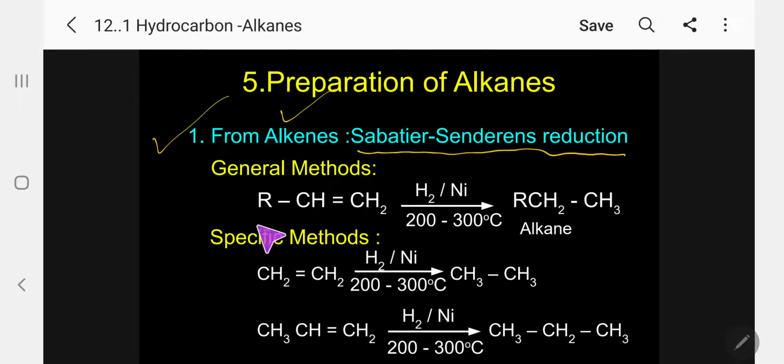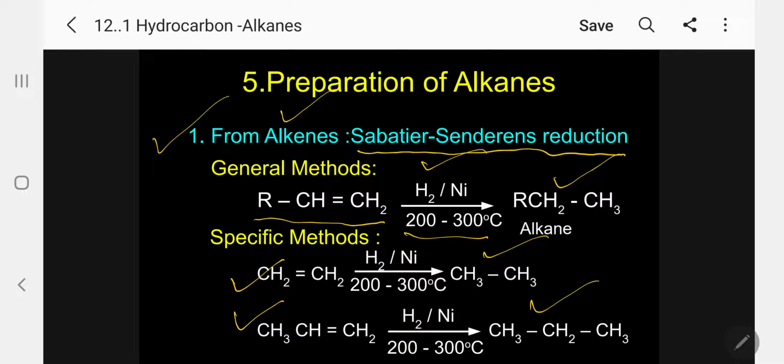This is the general formula: RCH=CH2, pass hydrogen in presence of nickel between 200 to 300 degrees, corresponding alkane will be produced. The specific example, ethylene gives ethane, propene gives propane. So whatever corresponding alkene, you will get the corresponding alkane. Kindly follow.